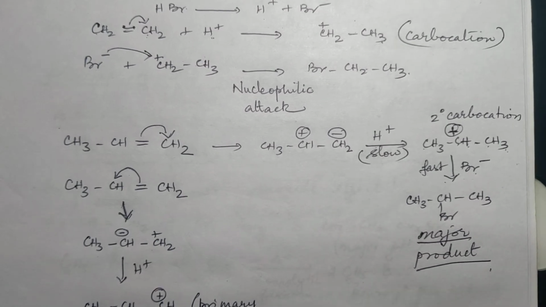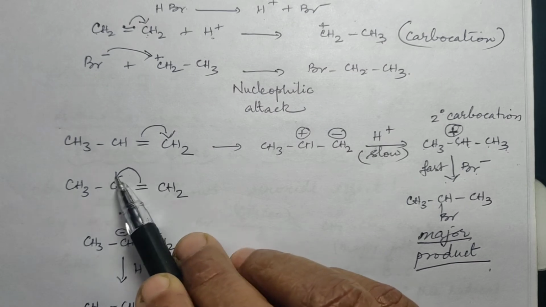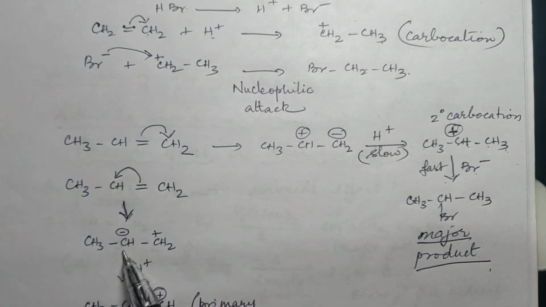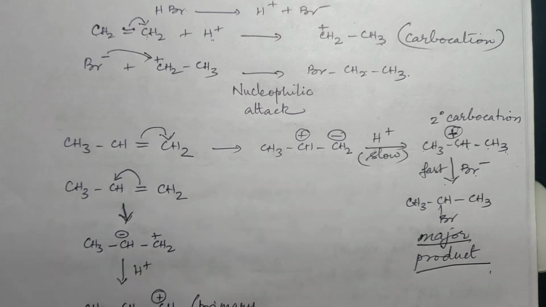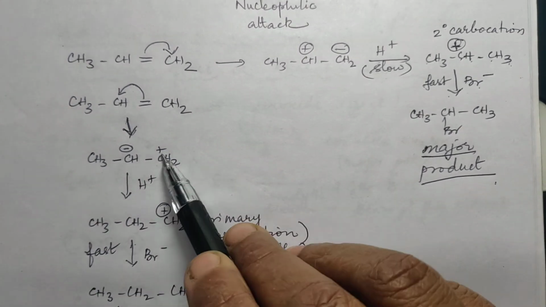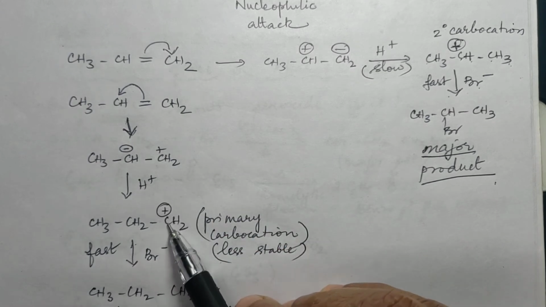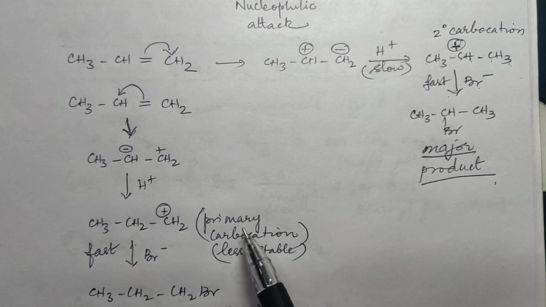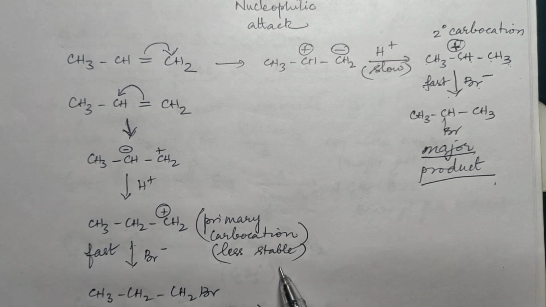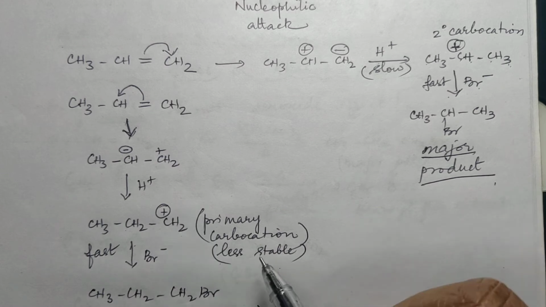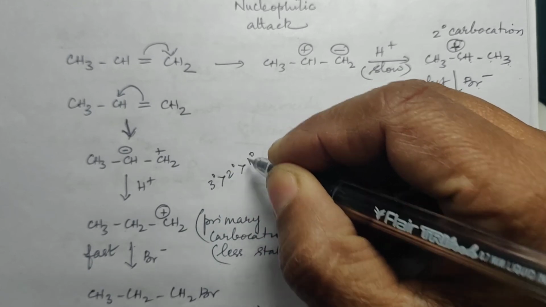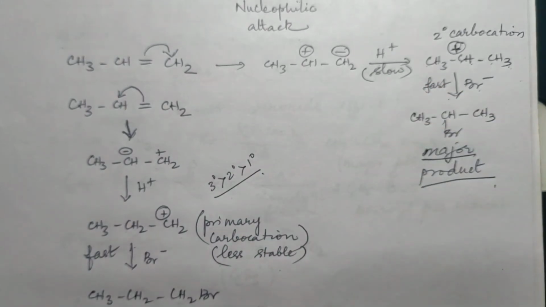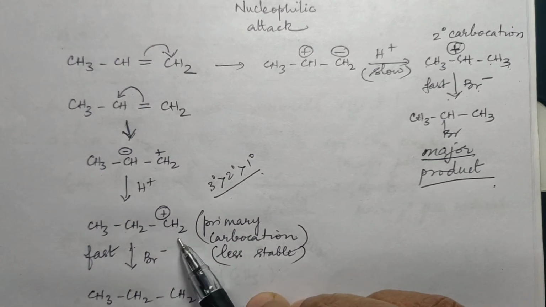Okay. Now, why will this not shift this side? If it has to shift here, then this carbon will get negative, this will become positive. Now when H plus is added, H plus will go here towards the negative charge. And if it goes there, then you will get positive charge on this. Now what is this? This carbon is attached to only one carbon. That means this is primary. Primary carbocation is less stable. We have already studied under stability, is it not? Primary carbocation, what is the order? It is tertiary greater than secondary greater than primary. This is the order of stability of carbocations. Okay. So this is primary, which is less stable.